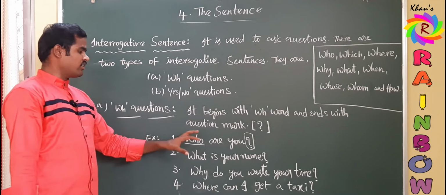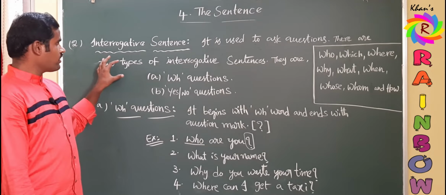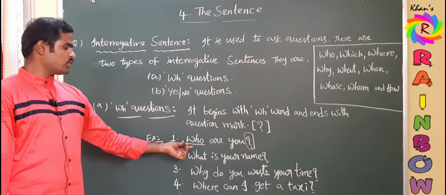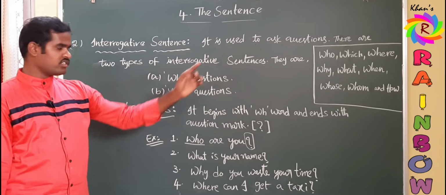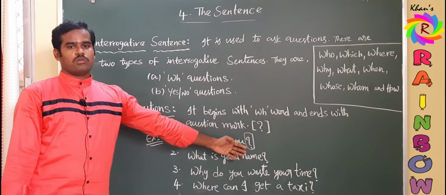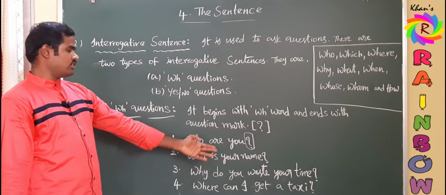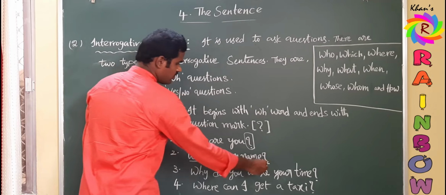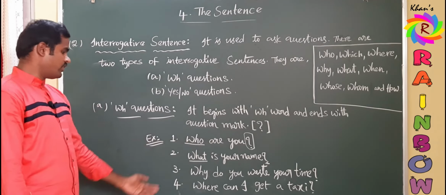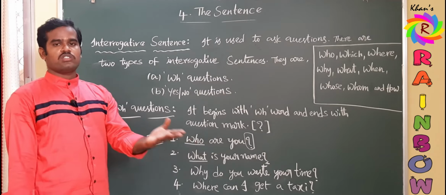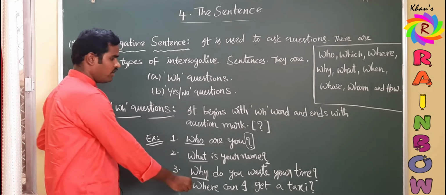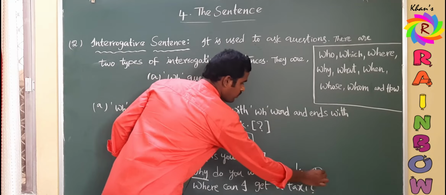So identifying, recognizing the interrogative sentence of WH questions is very easy, because it begins with a WH word from that list and ends with the question mark. Second one, what is your name? WH word and it is ending with a question mark. And the third one, why do you waste your time? A question, and it began with why and is ending with a question mark.